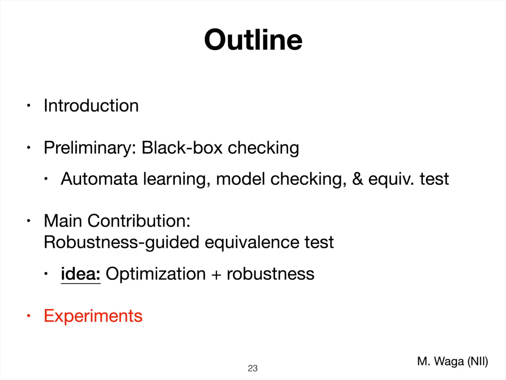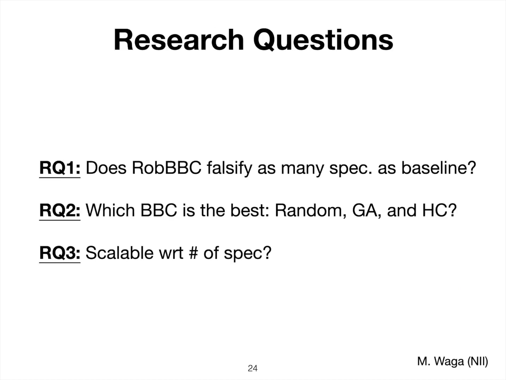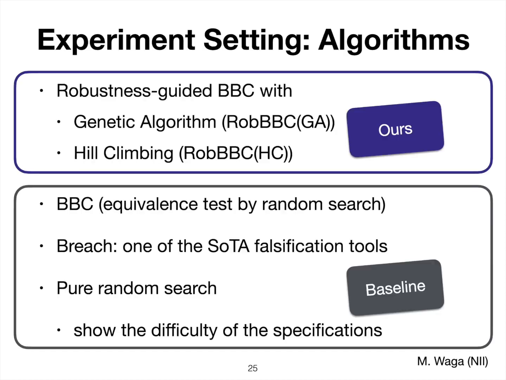Okay, so let's go to the experiment part. We have these three research questions. First, does this robustness-guided black box checking falsify as many specifications as the baseline algorithm? The second one is which black box checking is the best: we have the genetic algorithm and hill climbing, as well as the more basic random search based one. And the third question is the scalability with respect to the number of specifications. So we tried these algorithms.